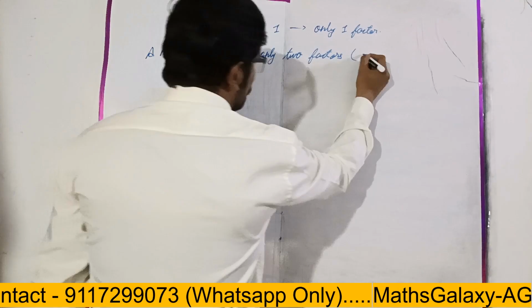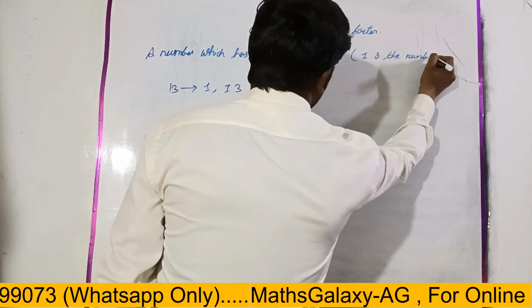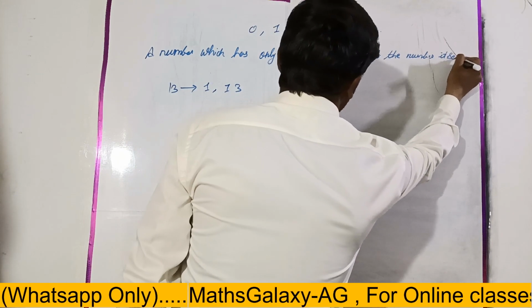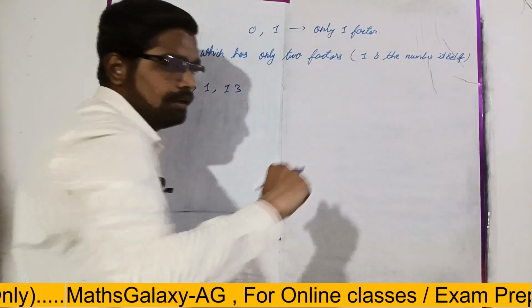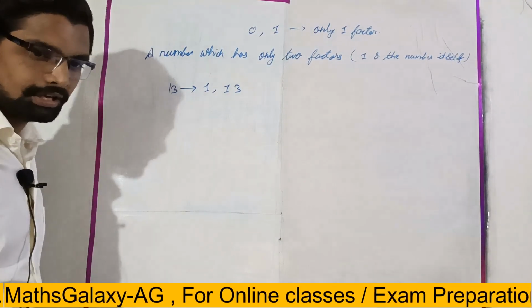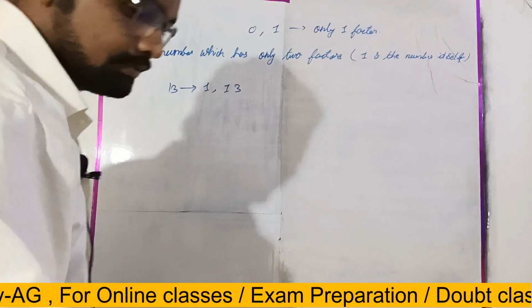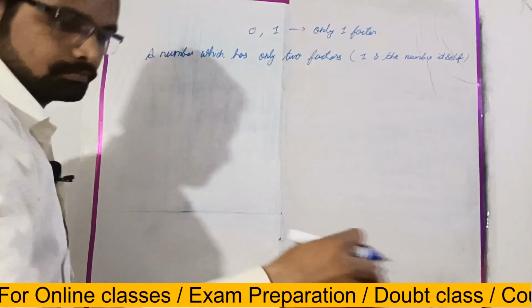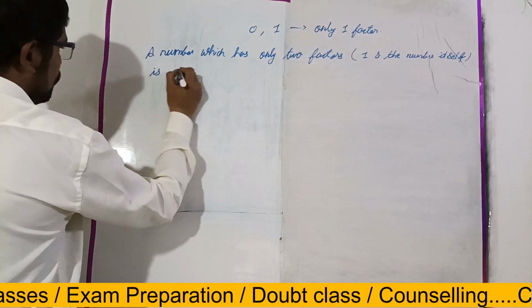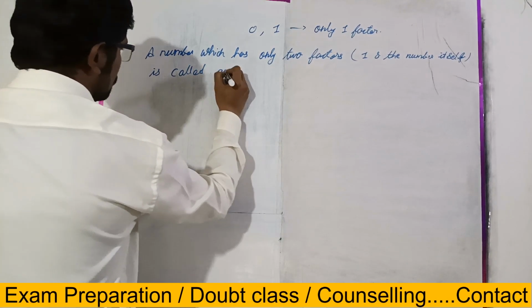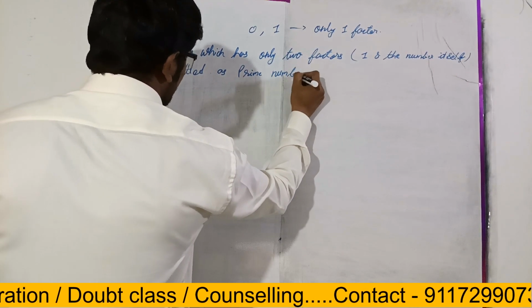What are they? 1 and the number itself. Okay, is it clear? So those numbers will be known as prime numbers. Is it clear?